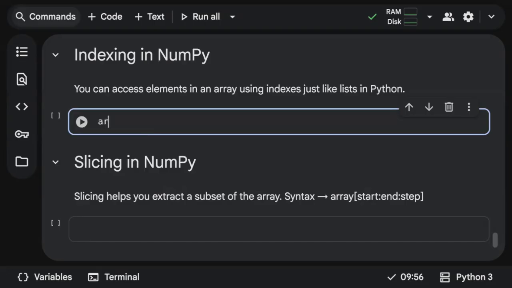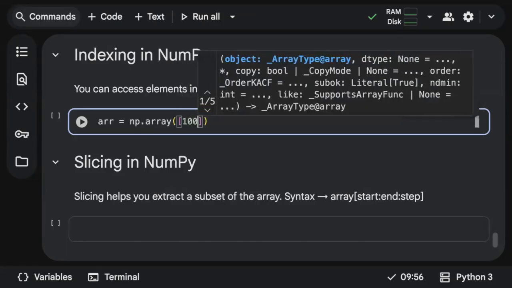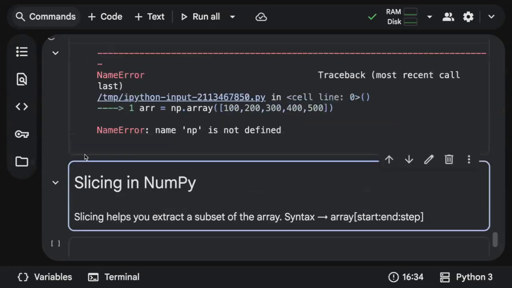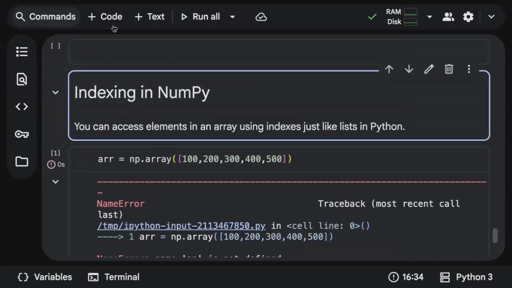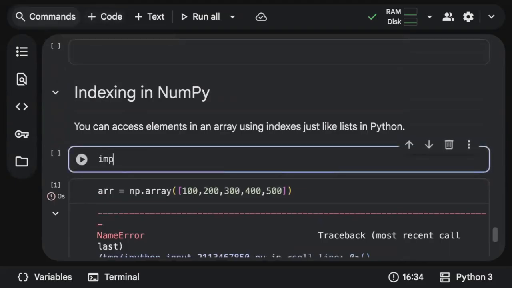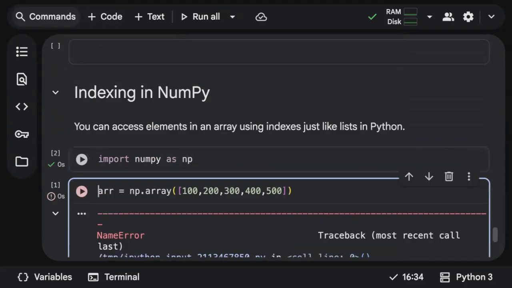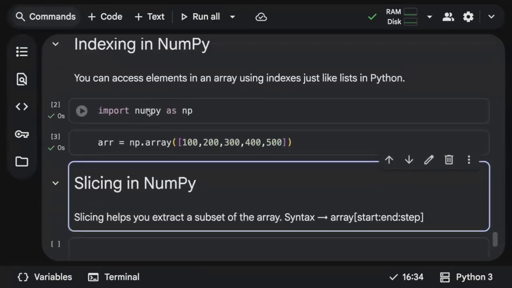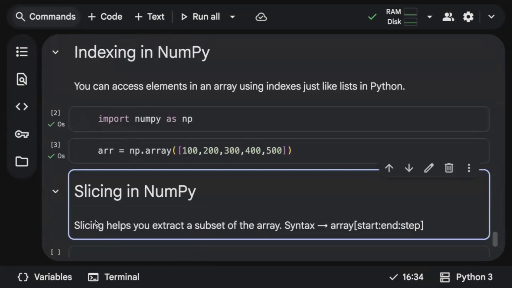So let's say, for example, I have a simple array. Array is equal to np.array of 100, 200, 300, 400, and 500. So basically, this is my array. It's giving me an error because I have to import numpy. So make sure you import numpy as np. Great. Yeah, so this is my array. You can see we have 5 elements.